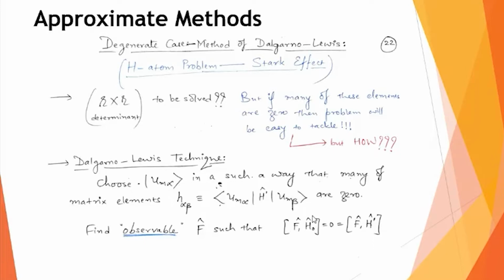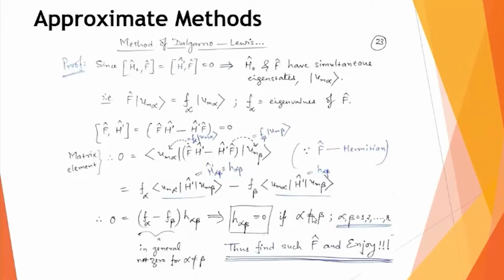So with this requirement, we are looking for some observable F. We may not even need to know the exact form of F, but we should know the effect of this operator F in such a way that eventually it can help us in reducing my R cross R determinant, with many elements of that determinant being zero. So this is the proof. I think that is what we did last time, that when we use this operator F, many of these matrix elements, which I have written as H alpha beta, come out zero.